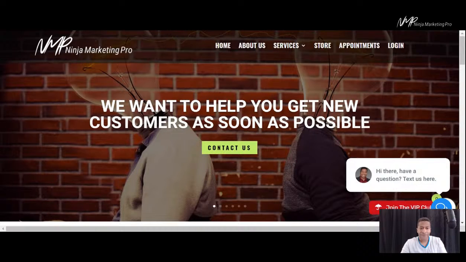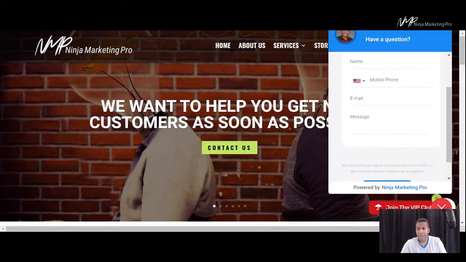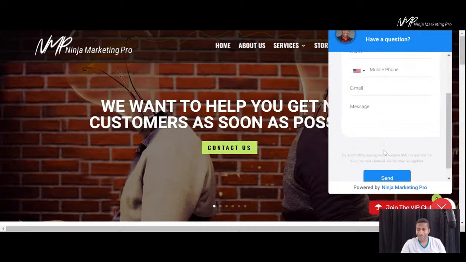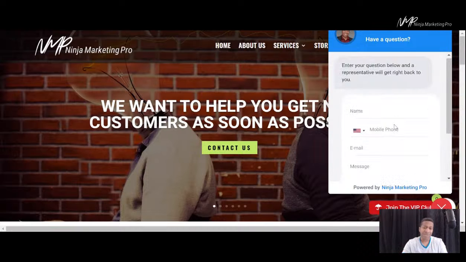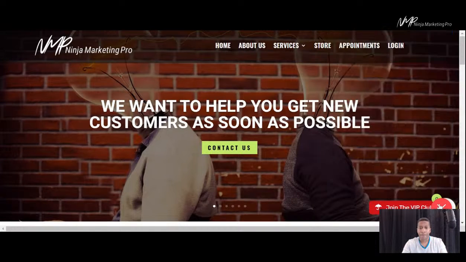All right, so you see down in here, this blue button, I have a few things I'm testing over here, but this right here is my chat widget from the system. Hi there, I have a question, text us here. This can be your image, your logo. You can change the wording in here. When I click on it, it opens this up. I have it collect the number and the email address, or I take the number out. It will send the message directly to me so I can respond when I see it, so I'm never missing a message from anyone. All right, so that's the chat widget.